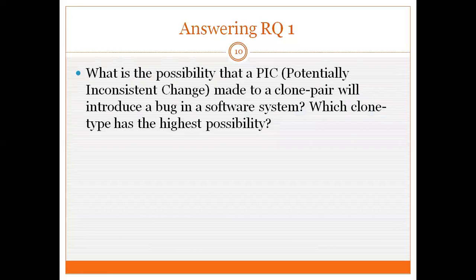We now answer our first research question. So what is the possibility that a peak, that means a potentially inconsistent change made to a clone pair, will introduce a bug in a software system, and which clone type has the highest possibility?